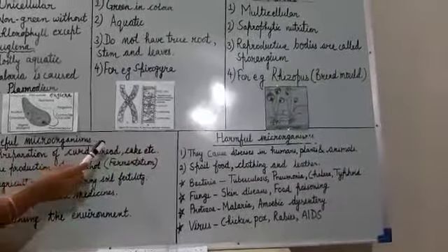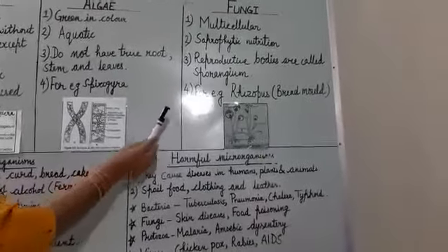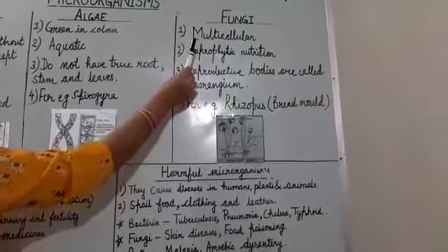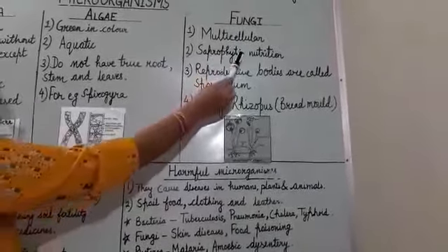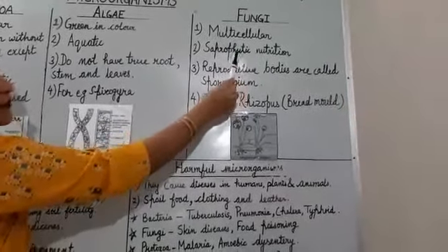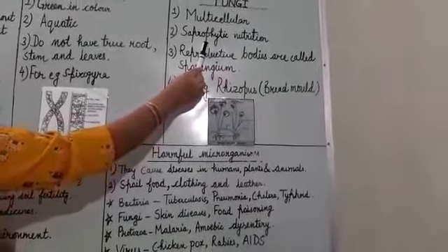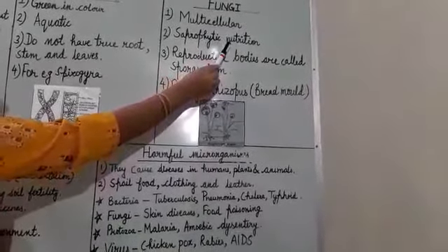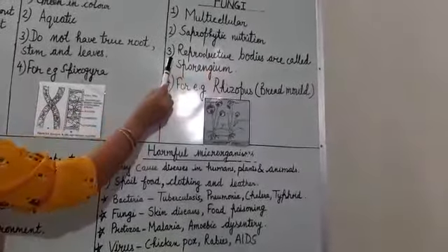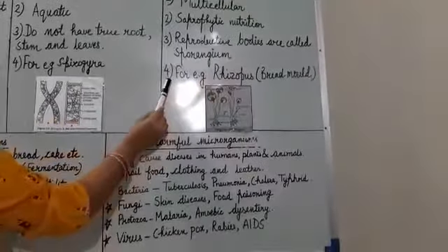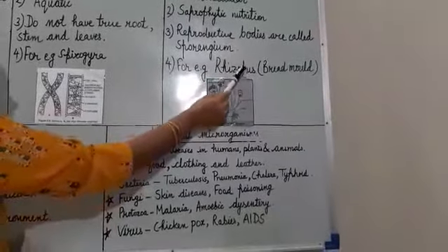The next is the fungi. Fungi are mainly multicellular organisms. Number 2, they perform saprophytic nutrition. Saprophytic nutrition is the nutrition in which the organisms derive their food from dead and decaying organic remains. Third, the reproductive bodies are called sporangium. And number 4, example is Rhizopus.